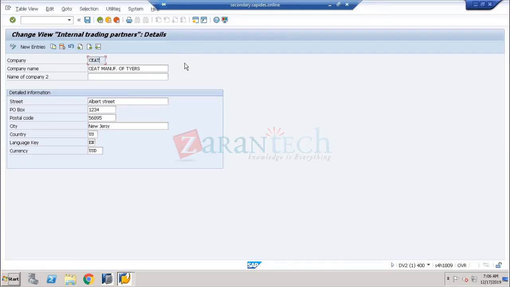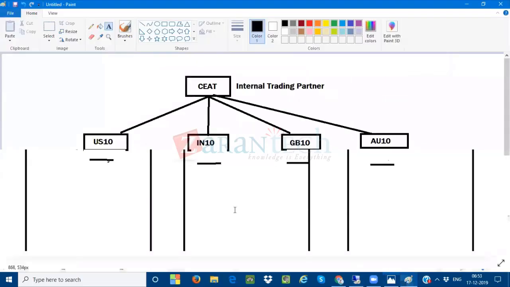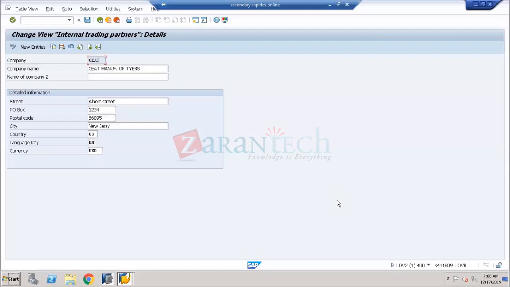Is it clear to all of you? Now, we have just created a company here, only a company, not more than that. Any doubts in this screen?